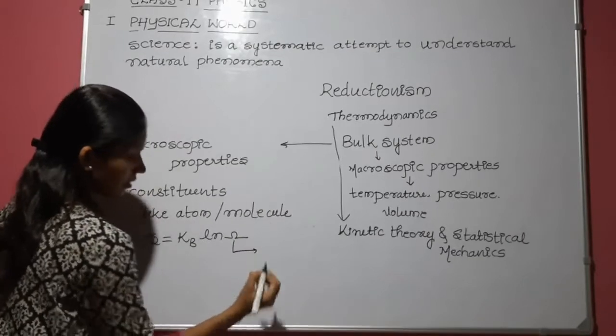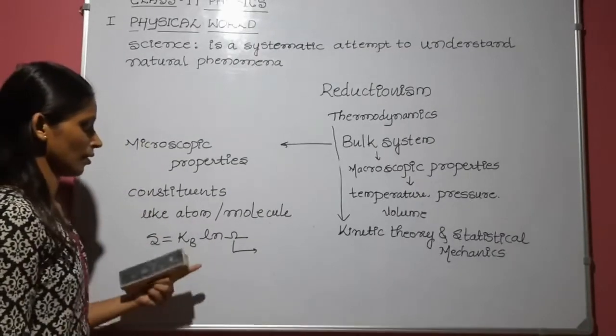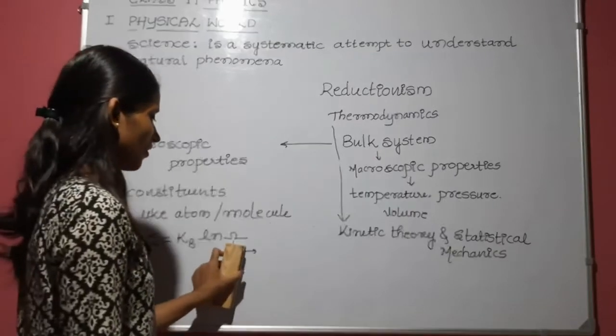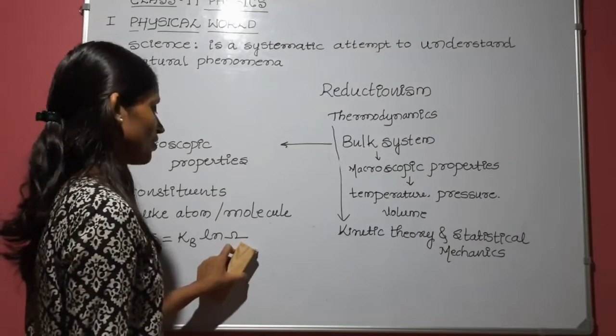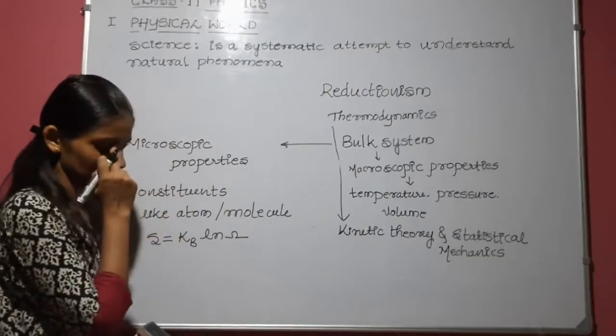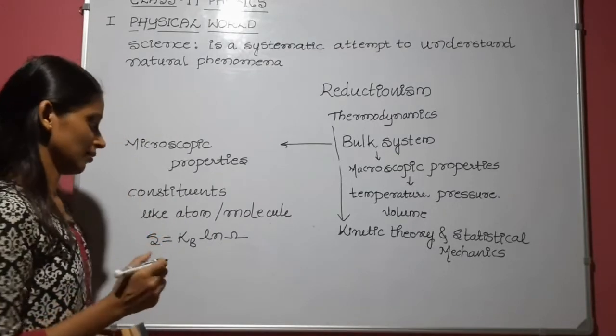Here it is omega. Okay, not sigma, I think. Omega, yeah.